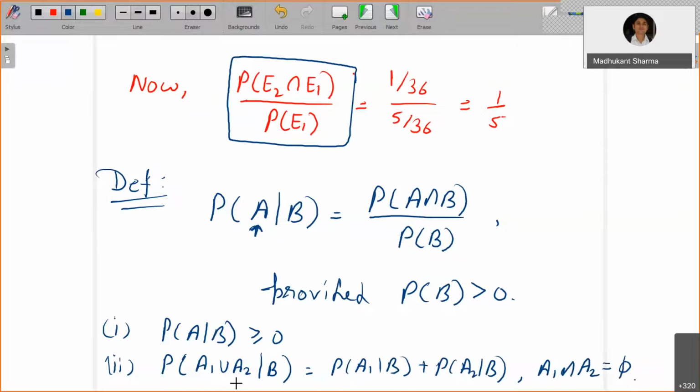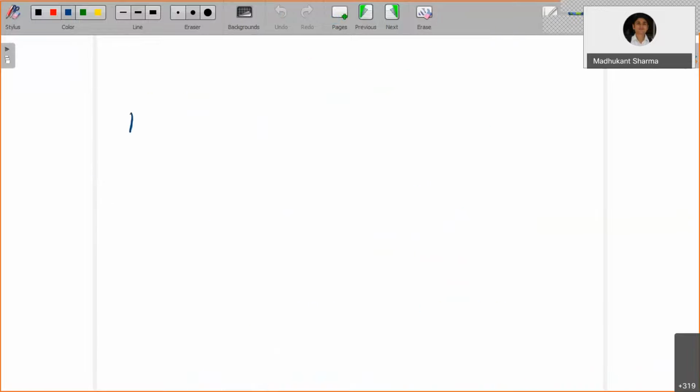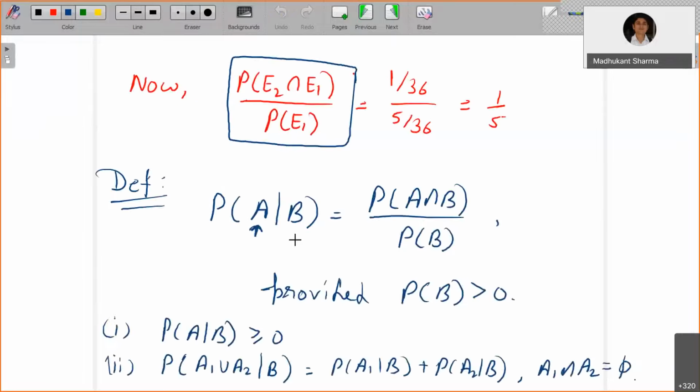And not only that, you can actually prove the countable infinite additivity for this conditional probability as well. And the third very important property of the probability function is the probability of the whole sample space, which here is B. That is also certain, because given that B has occurred, the probability that B has occurred is 1. So this conditional probability itself is a set function, which is also a probability function. It satisfies all the axioms which a probability function satisfies.